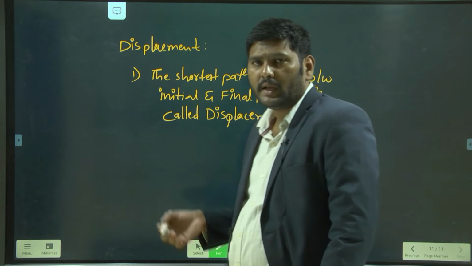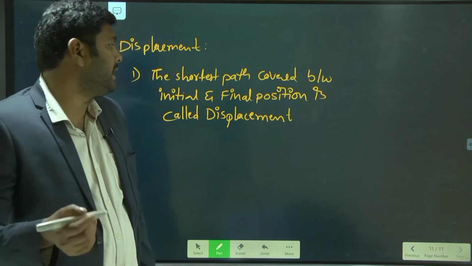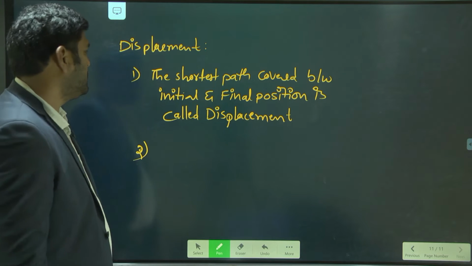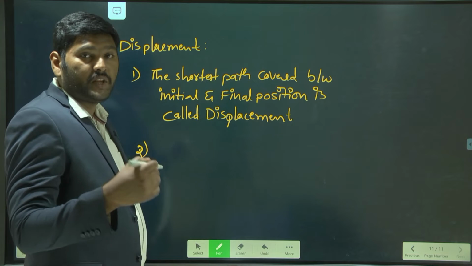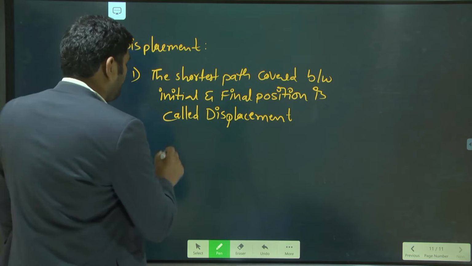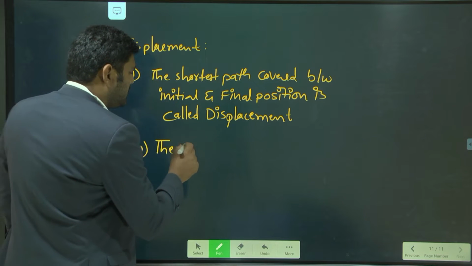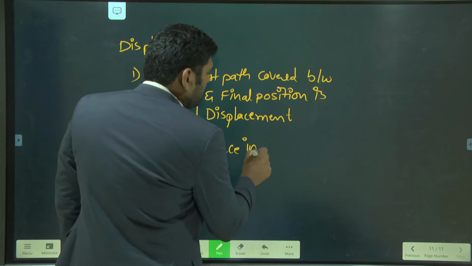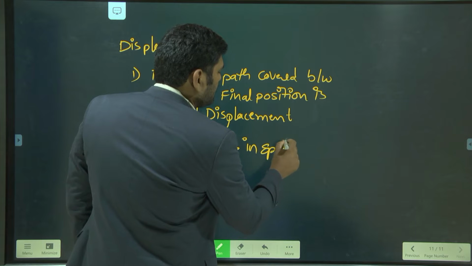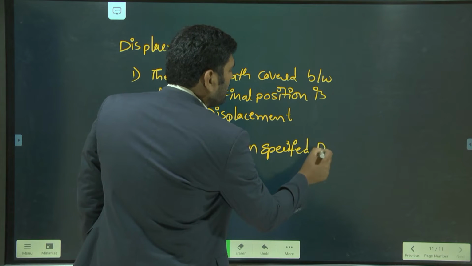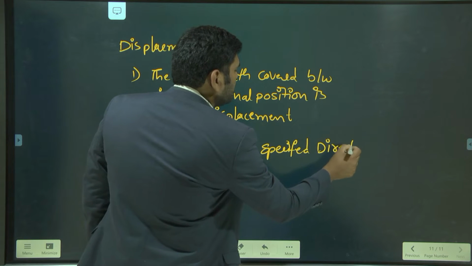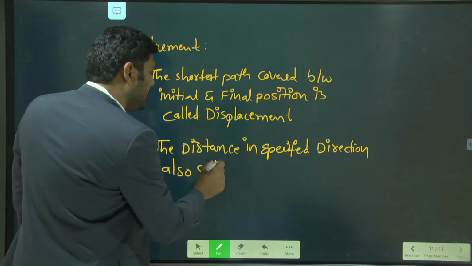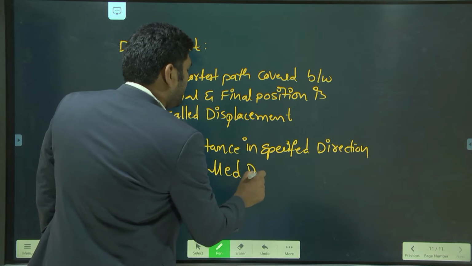Similarly, we can give another definition. The other definition is: the distance in a specified direction is also called displacement.